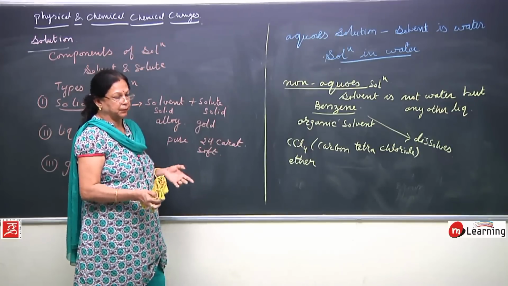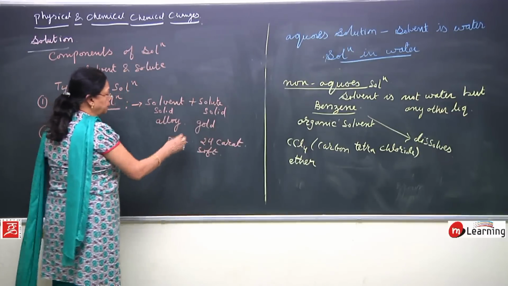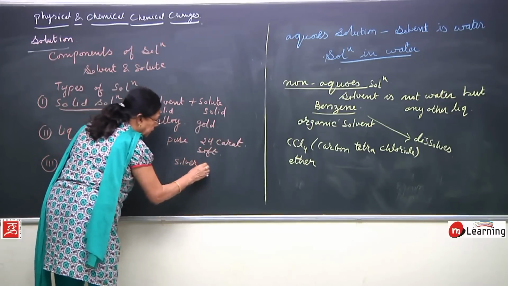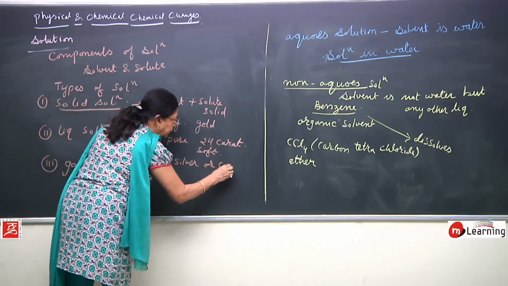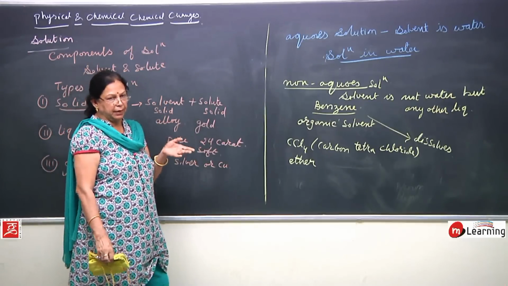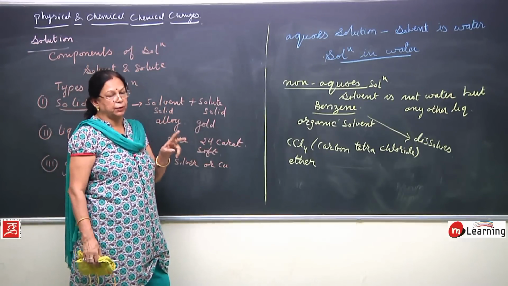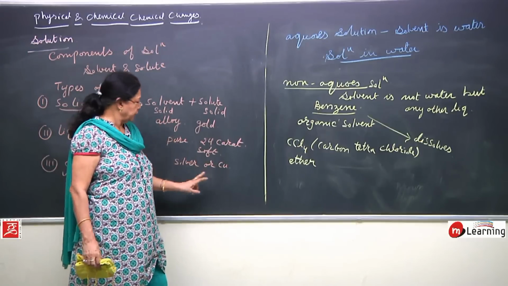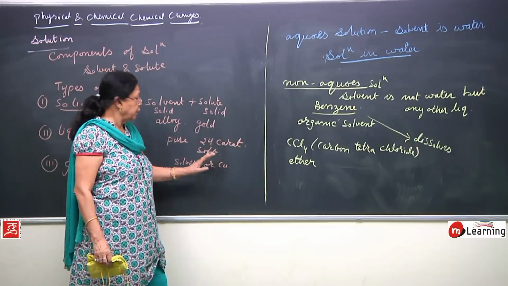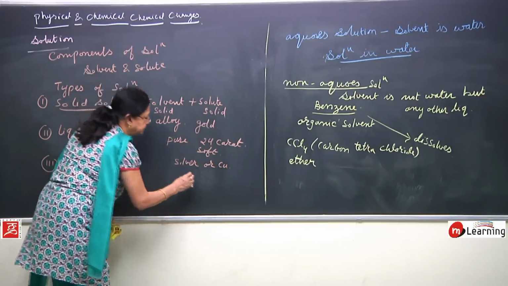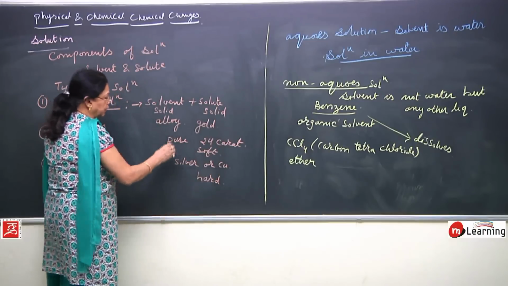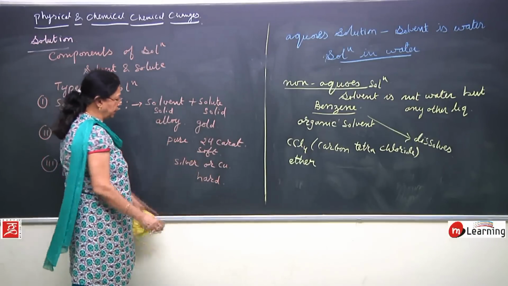But if you add silver or copper to this gold, the jewelry which is made is usually 22 carat. 22 carat means 2 carat of either silver or copper is added. What for? To make it hard.